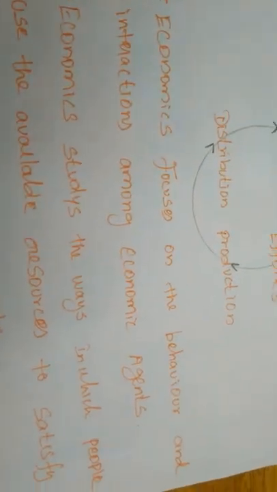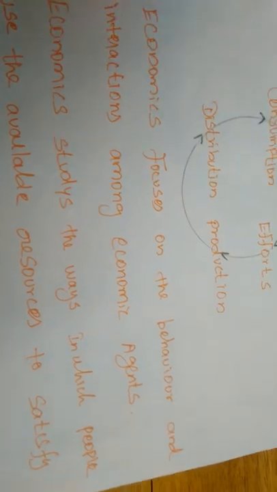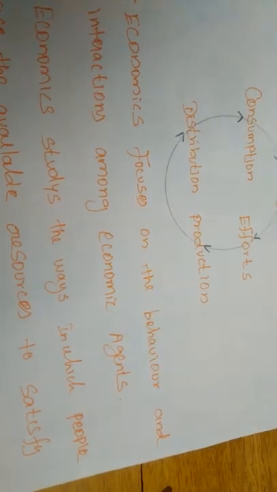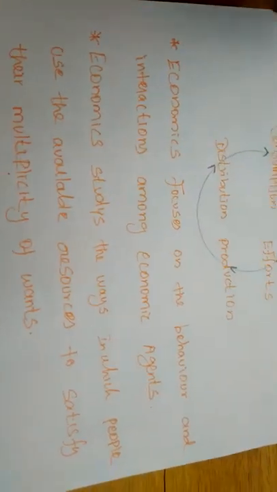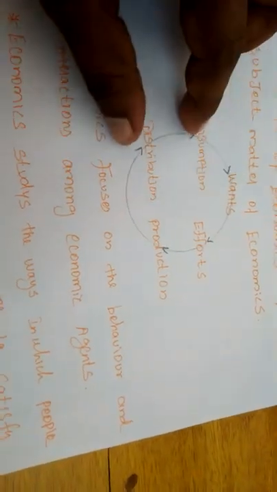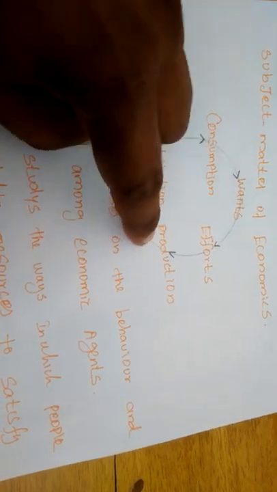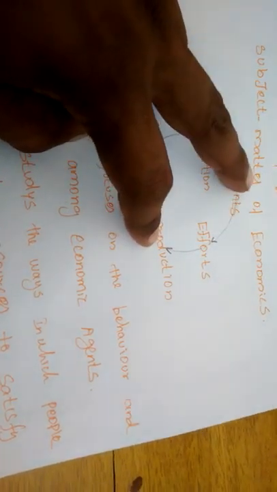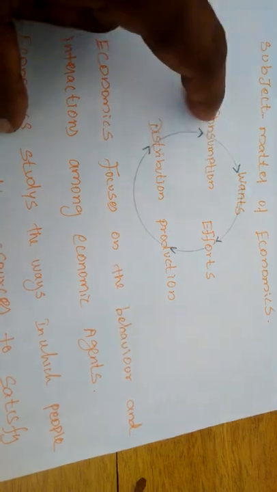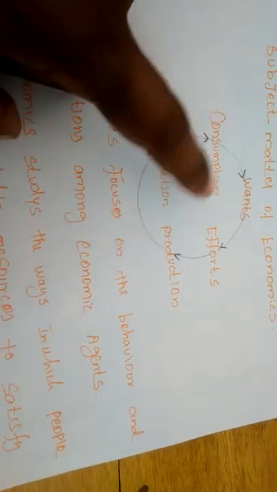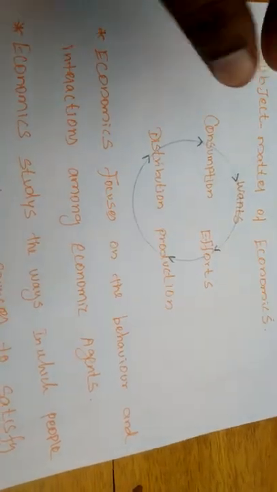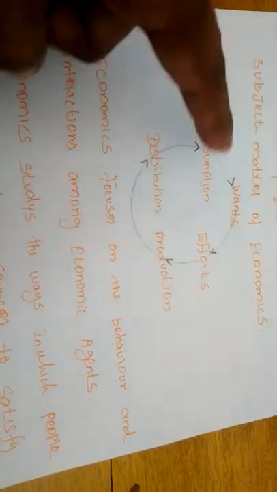And not only that, it deals with the activities such as the consumption and production of goods and services and the distribution of income among the factors of production. Some of the economic activities are such as consumption and production. The consumption is made by the consumer, the production is done by the producers. On the basis of the wants only, the producers will produce enough commodity, and for whom, the same consumers. So here in the activities of consumption and production, the goods and services are made available or arranged between the producers and the consumers.